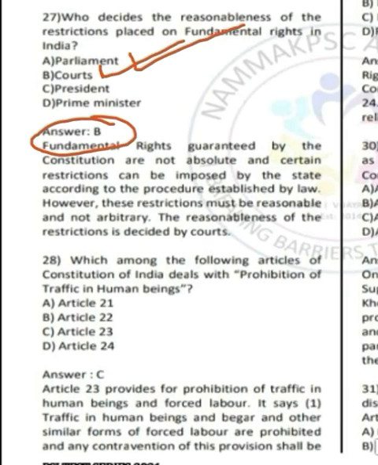Moving on to question number 28. Question number 28 says that which among the following articles of Constitution deals with prohibition of traffic in human beings? Correct answer is option C, Article 23. You can go through the definition provided in Article 23.